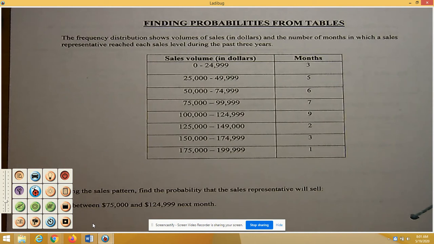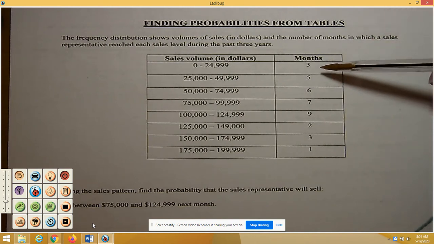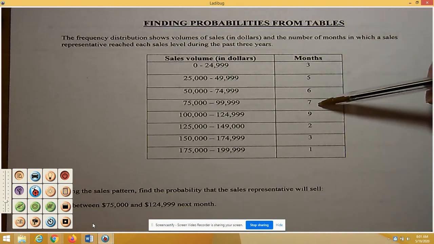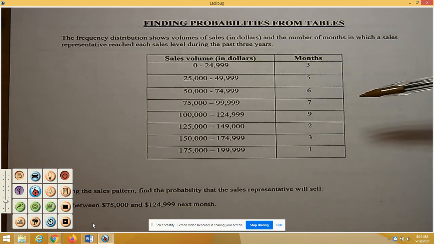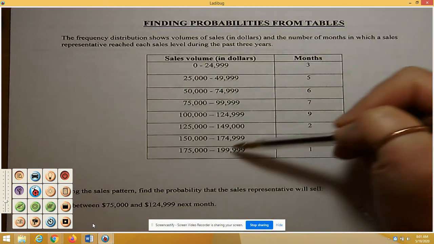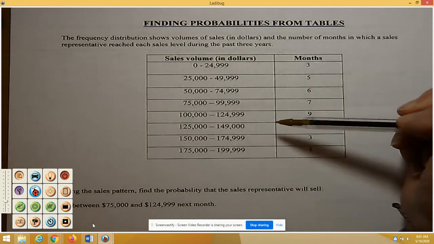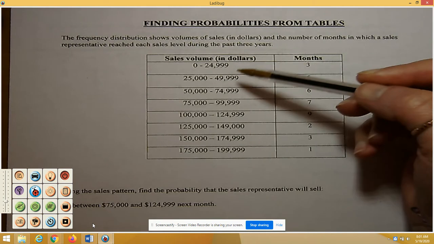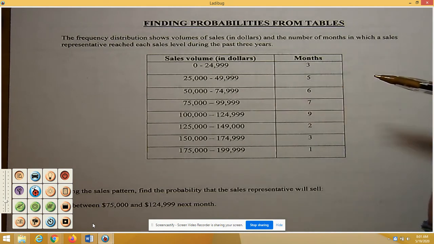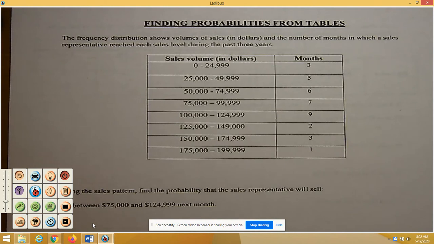All right, so it took 3 months, 5 months, 6, 7, 9, 2, 3, 1. So we're looking at the total sales, and how long different people took to reach that mark. So that's what they're looking at here. The number of months in which the sales representative reached each sales level.